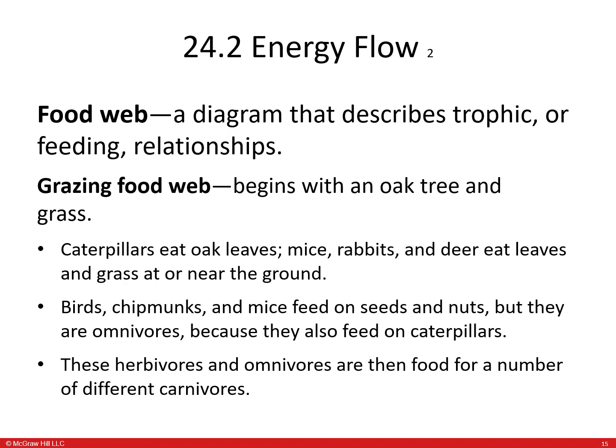Food web. It's a diagram that describes trophic, or feeding, relationships. Grazing food webs begin with an oak tree and grass. Caterpillars eat oak leaves. Mice, rabbits, and deer eat leaves and grass that are near the ground. Birds, chipmunks, and mice feed on the seeds and nuts, but they are omnivores because they also feed on caterpillars as well. These herbivores and omnivores are the food for a number of different carnivores.